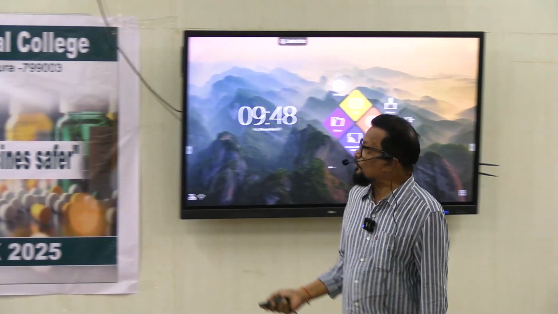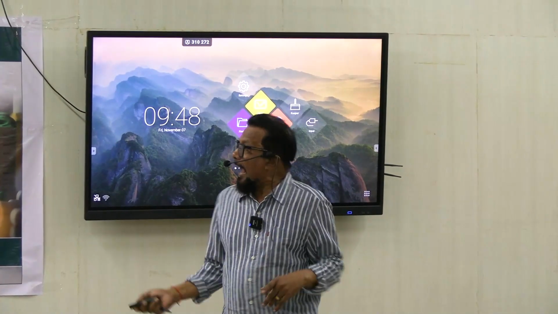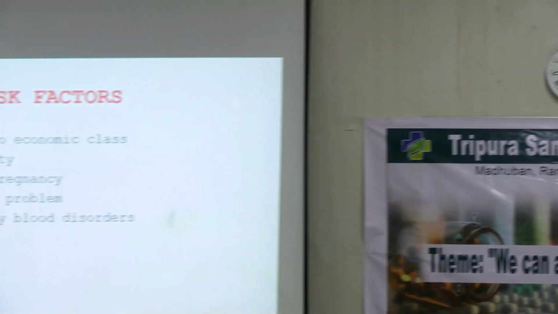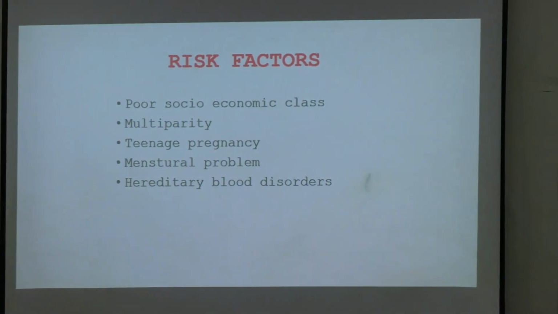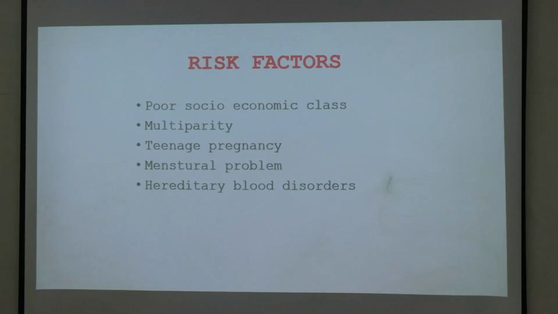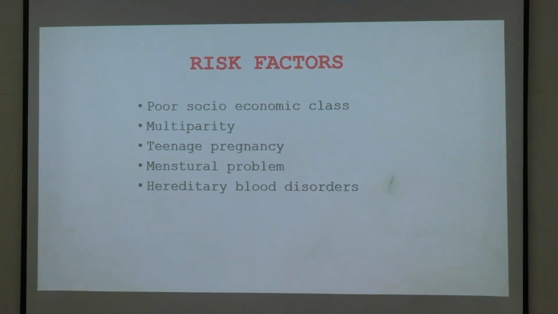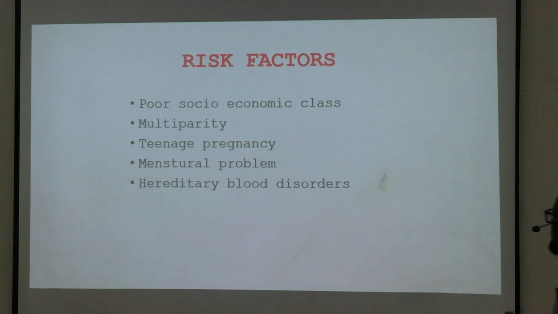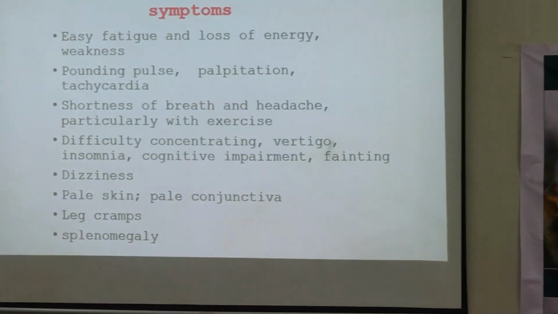Risk factors: poor socioeconomic conditions and multiparity, those having multiple pregnancies, and menstrual problems like dysmenorrhea or menorrhagia, where there is excess blood loss, and hereditary blood disorders.